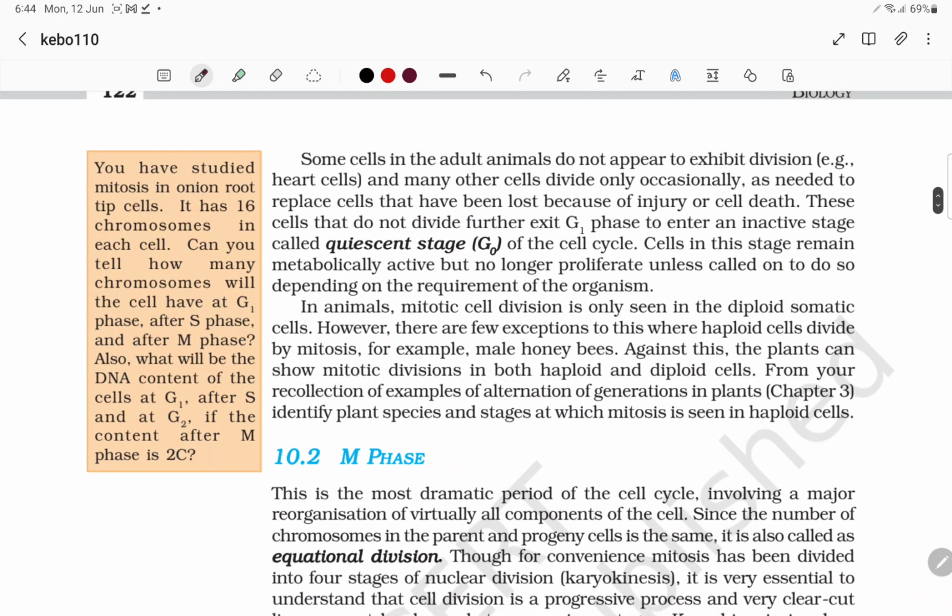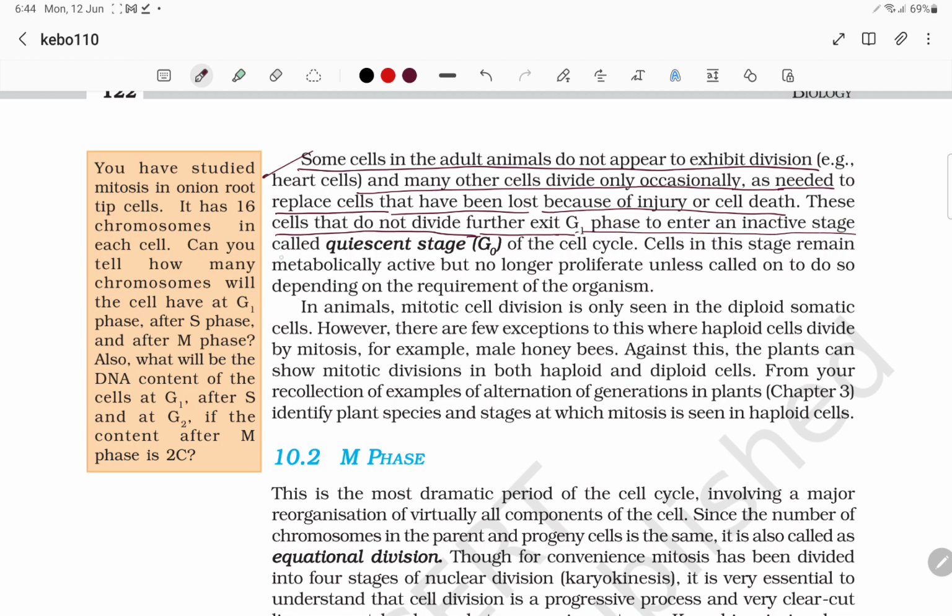Some cells in the adult animal do not appear to exhibit division, for example heart cells, and many other cells divide only occasionally, as needed to replace cells that have been lost because of injury or cell death. The cells that don't undergo any further division exit from G1 phase to enter the inactive stage, which we call the quiescent stage or G0 of the cell cycle. The cells in this stage remain metabolically active but no longer proliferate unless called on to do so, depending on the requirement of the organism.